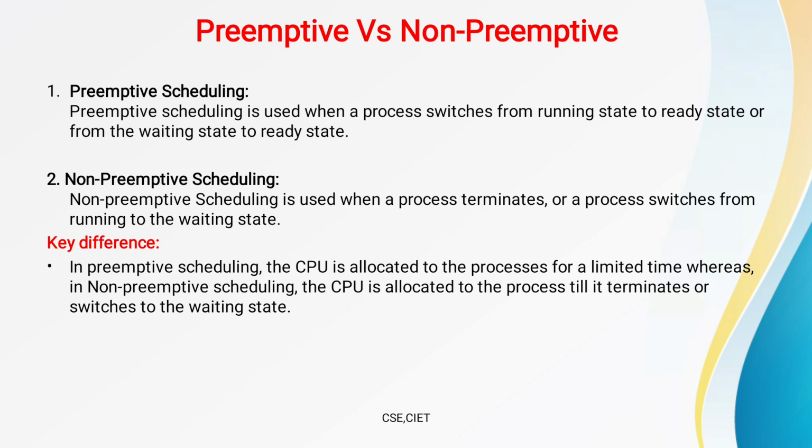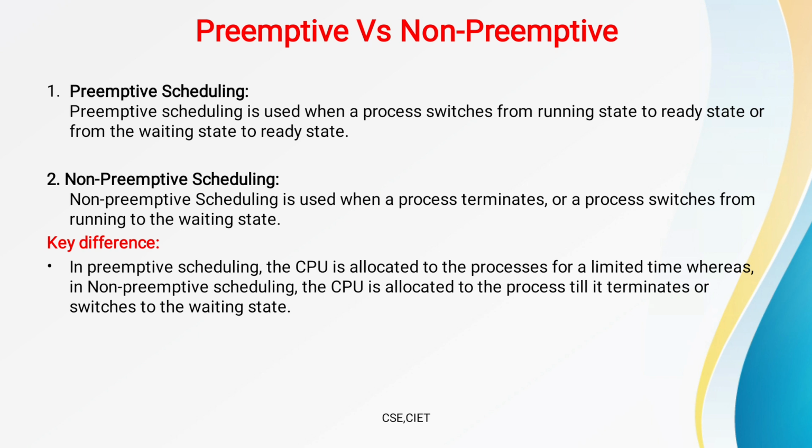In non-preemptive scheduling, the process terminates, or switches from the running state to the waiting state.